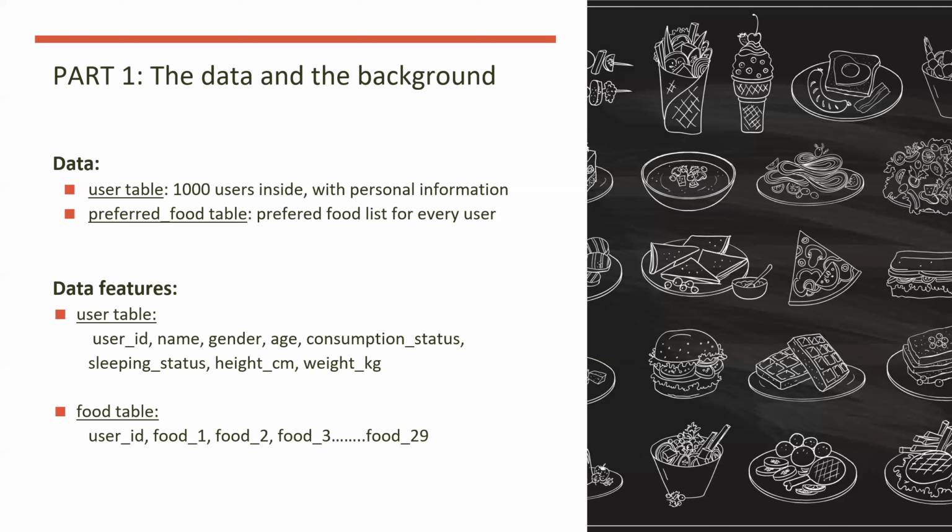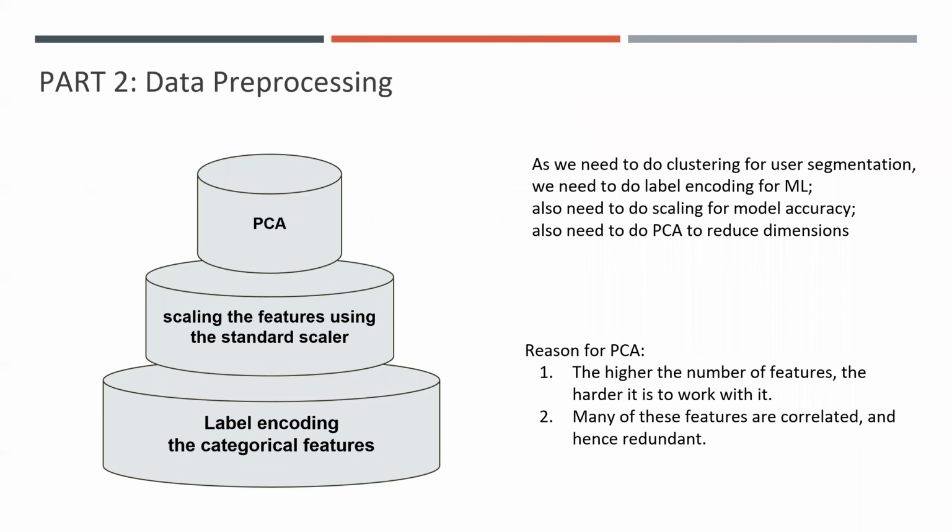The user table has user ID, name, gender, age, and consumption status. The food table has user ID and food, about 30 variables. Next, our group members will give more details about that.